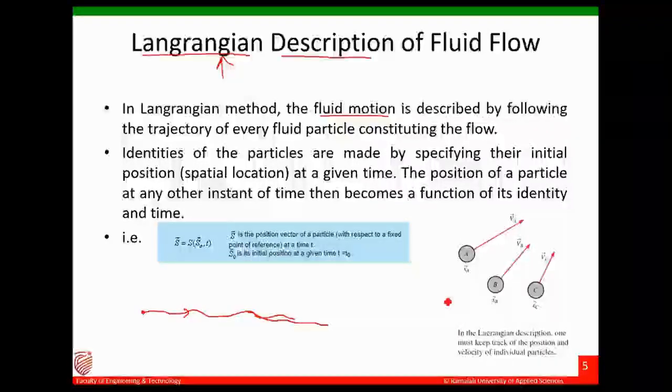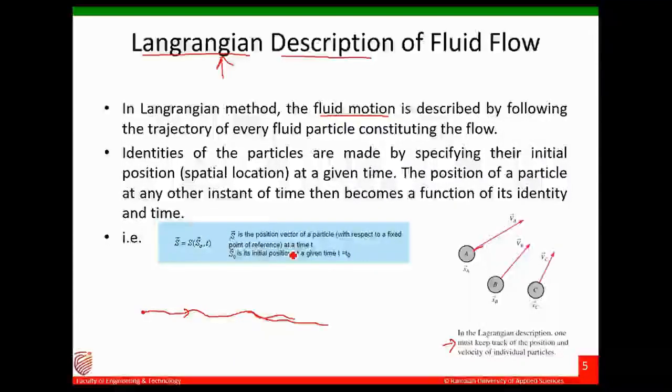So I have to keep track of how the particles A, B and C are moving in the flow field individually. If in a pipe a fluid is flowing and there are thousands of particles, then I need to track the trajectory of all those 1000 particles. So this is known as the Lagrangian method of describing the fluid motion.